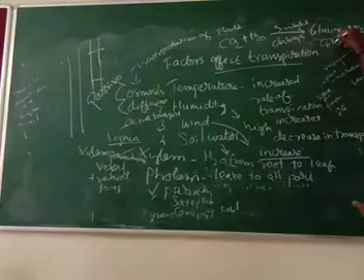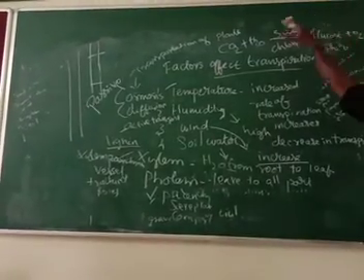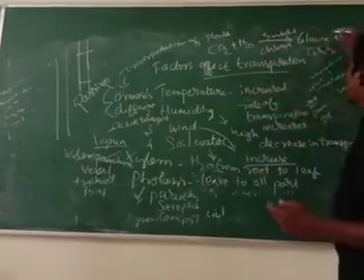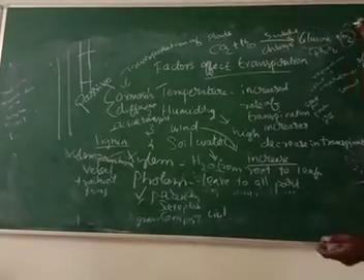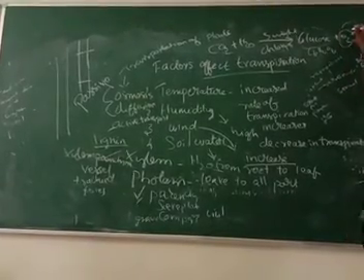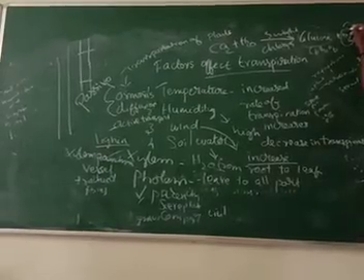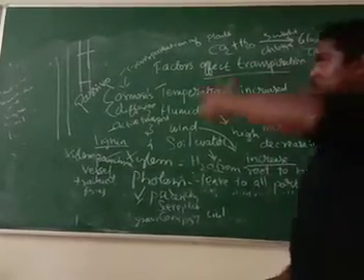This glucose will be transported from the leaf to all parts of the plant through phloem cells. Then oxygen will be released out through the stomata, and this also happens by the process of diffusion. So this I told you. Then I told you about transpiration.